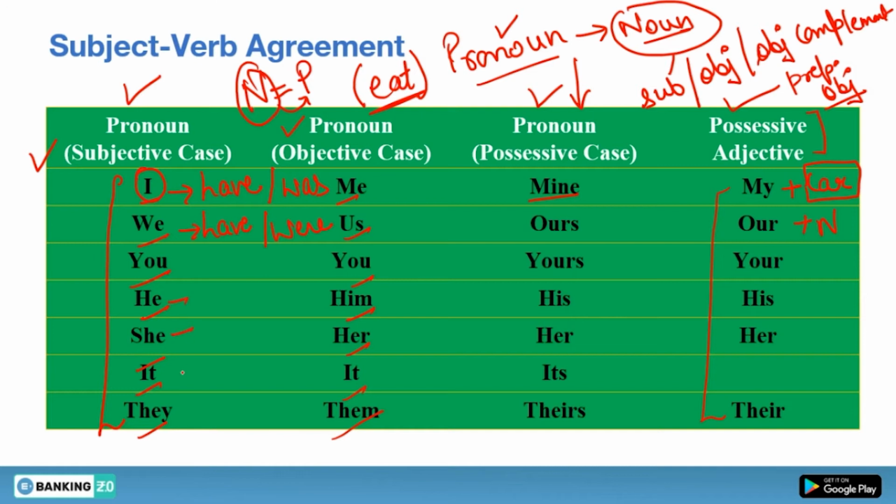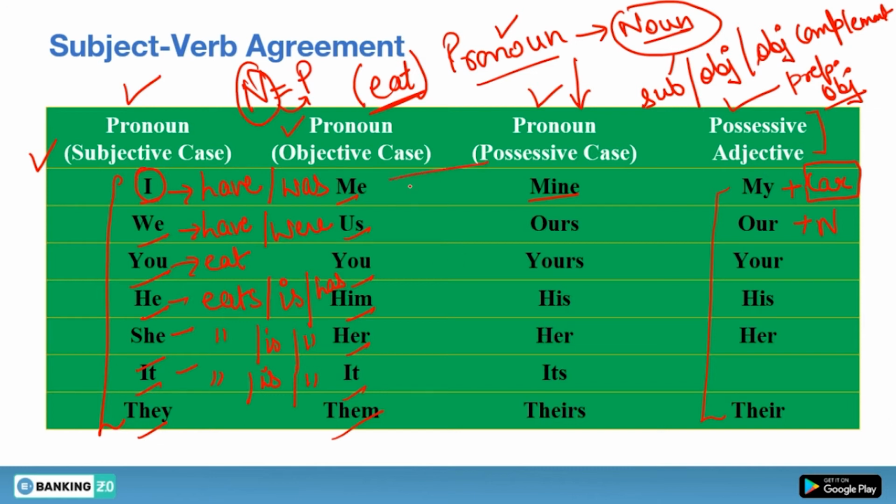Otherwise, with he, she, it, you will use eats when you're talking about the present indefinite tense. When you're talking about the continuous, you have to use is. When you are talking about the present perfect, then you have to use has: she has, it has, all these things. And you will take a plural verb with you. You use you with singular and plural both, but you have to use a plural verb.